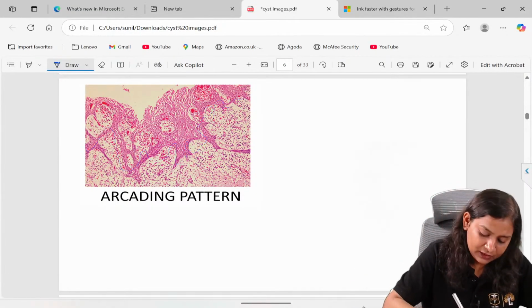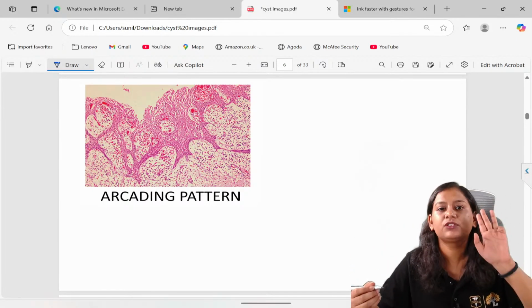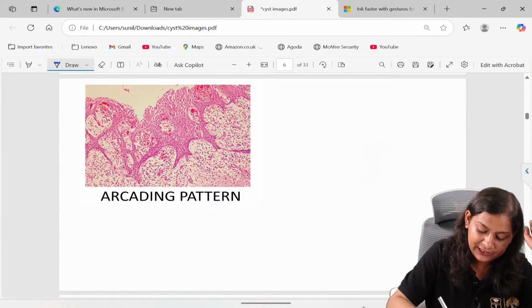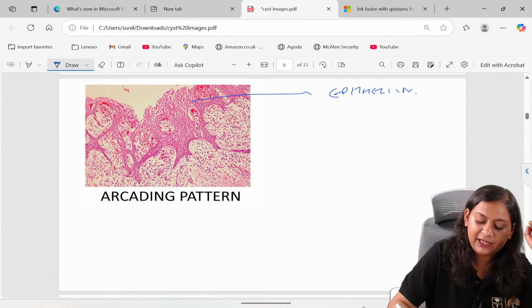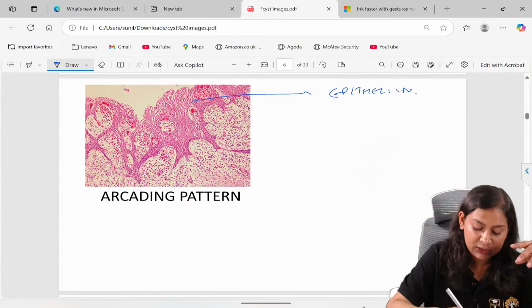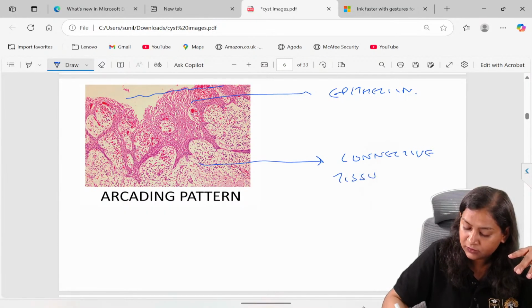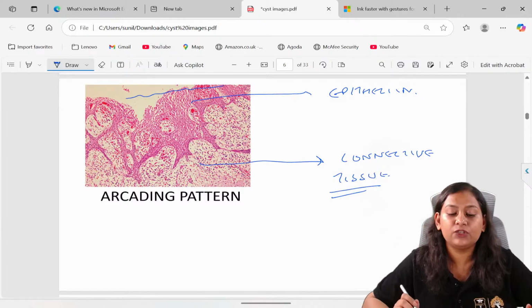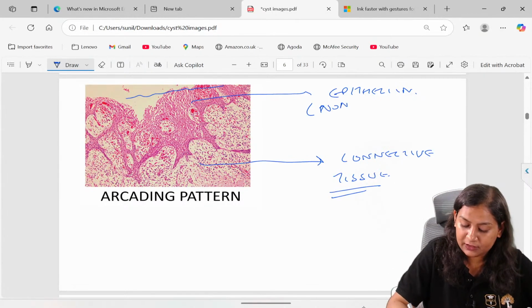Now, for any cyst to occur, we have to see three things. First, epithelium. Then we have a fluid which is present around the epithelium, and then we have connective tissue. This epithelium is non-keratinized stratified squamous epithelium.